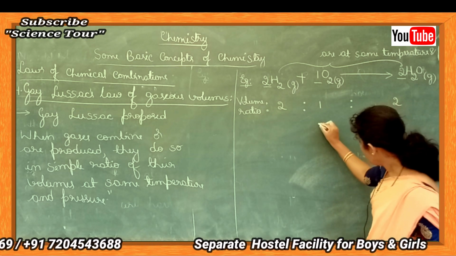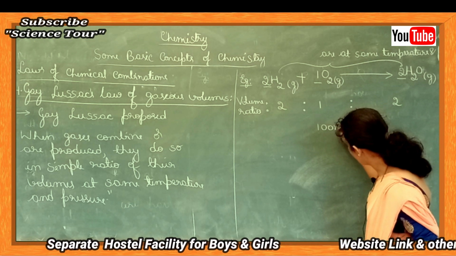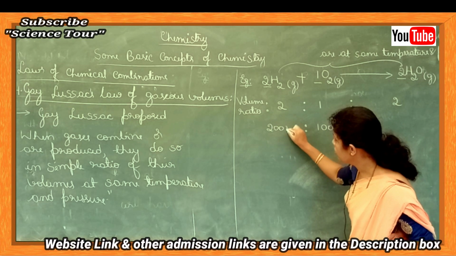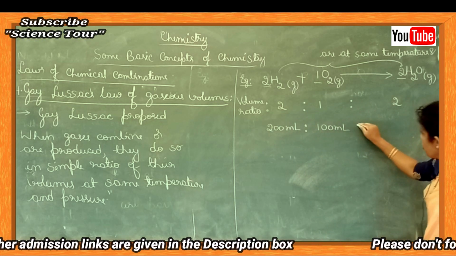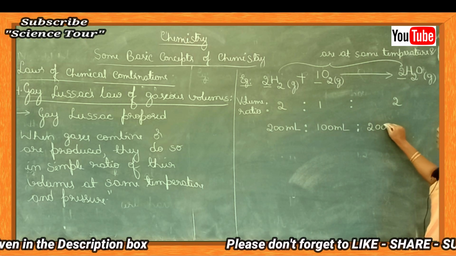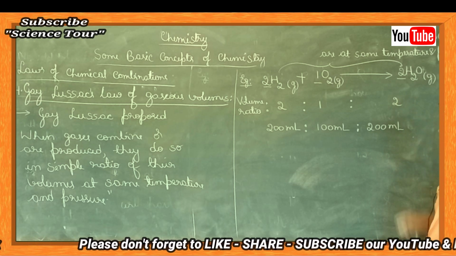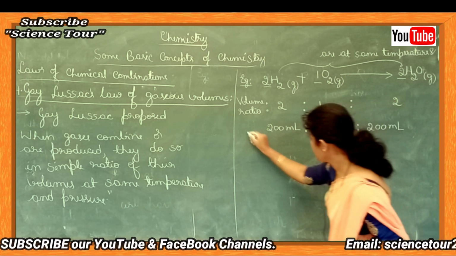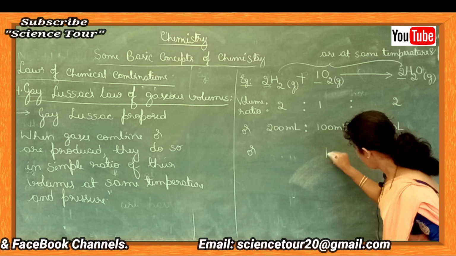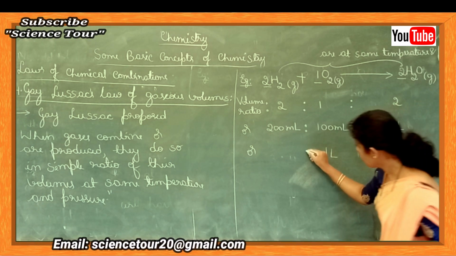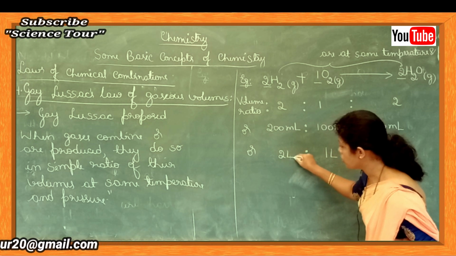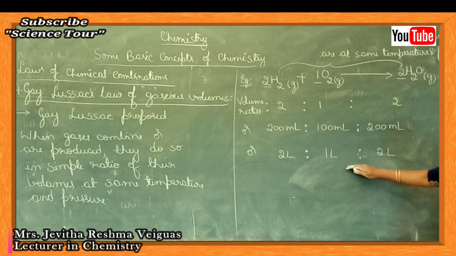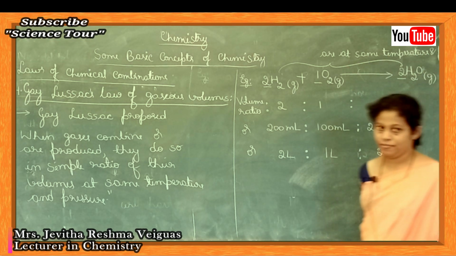That means if I take 100 milliliter of oxygen, that will combine with 200 milliliter of hydrogen to produce 200 milliliter of water. Why? Because ratio is 2 is to 1 is to 2. Or I can say 1 liter oxygen combines with 2 liter hydrogen to produce 2 liter water, provided temperature and pressure are same.